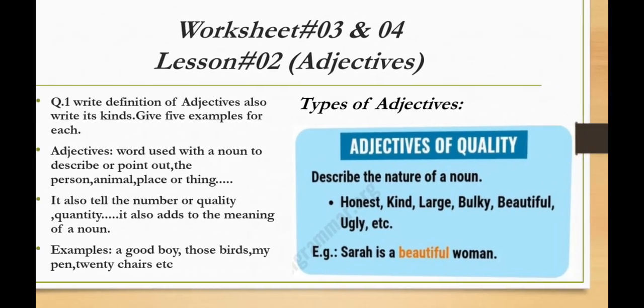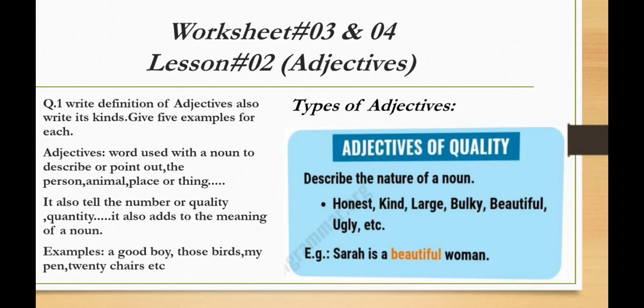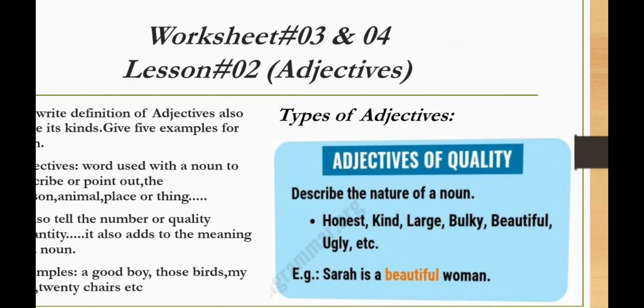Okay students, now come to its types. There are many types of adjectives. Here we will do the first type of adjective. It is adjective of quality. Adjective of quality describes the nature of a noun, which means what kind of noun it is.